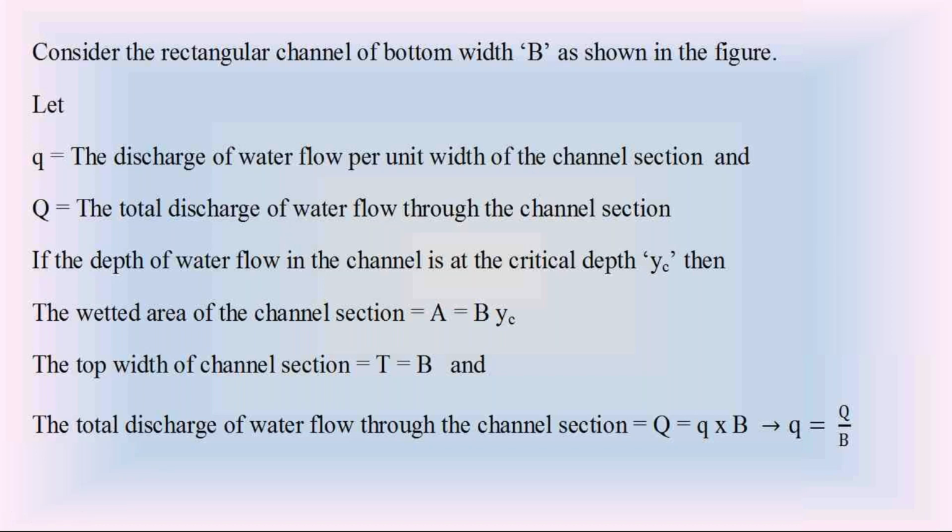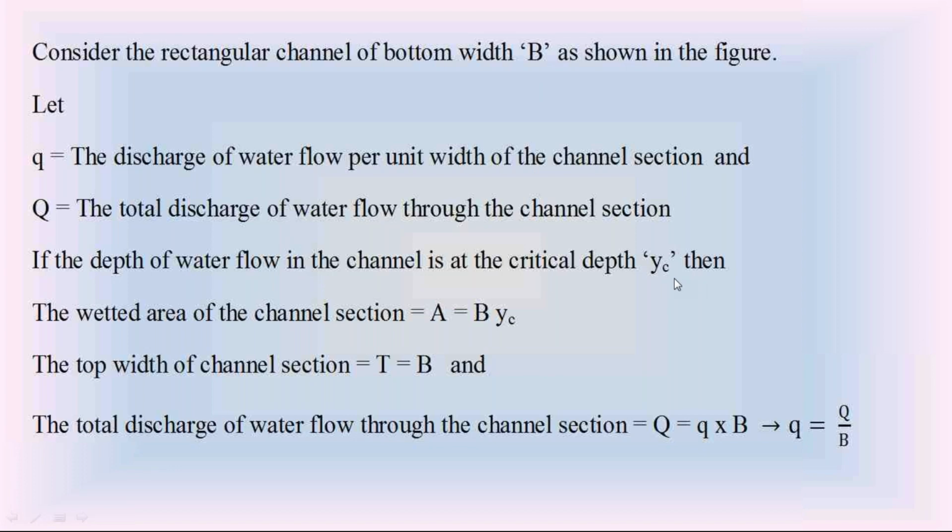So the relation between capital Q and small q is small q is equal to capital Q by B. The discharge of water flow per unit width is equal to the total discharge Q divided by width B. So we are discussing the critical depth in rectangular channel. We consider the rectangular channel of width B. We assume the depth of water flow is at critical depth Yc.